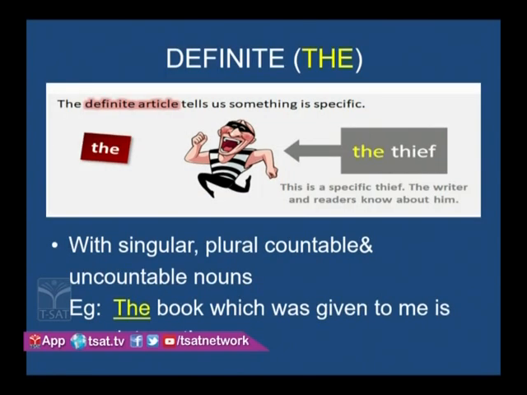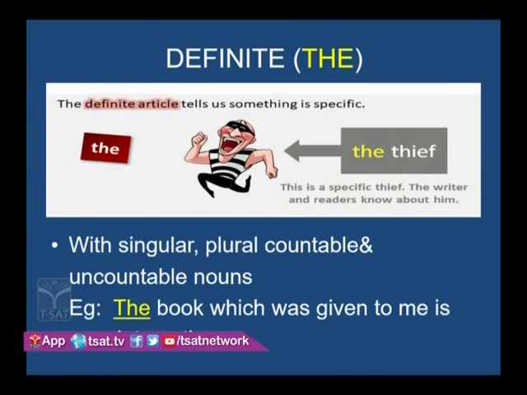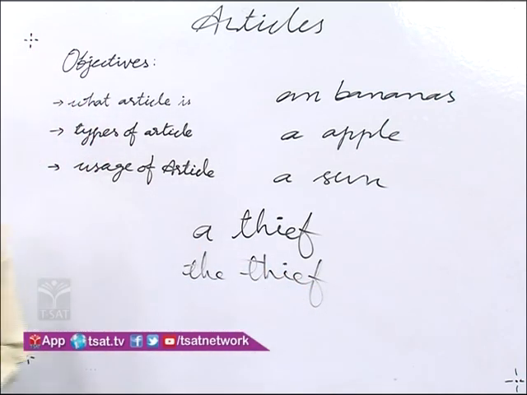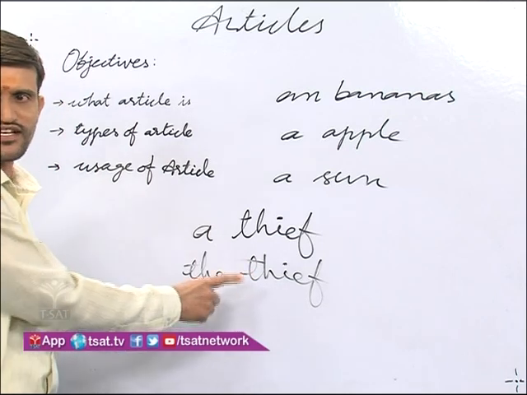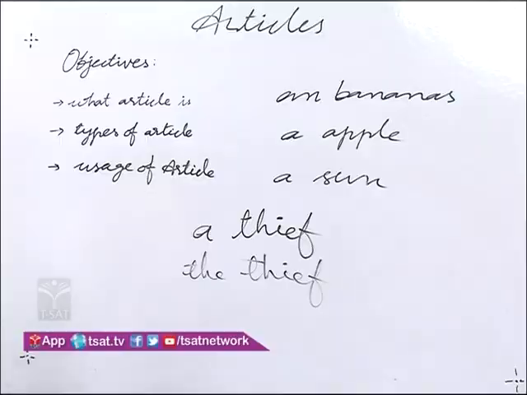Now observe another slide. In this one, the is called the definite article. Here you observe the thief. The thief here is particularly mentioned; this is a specific thief. Understand? The writer and readers know about him.